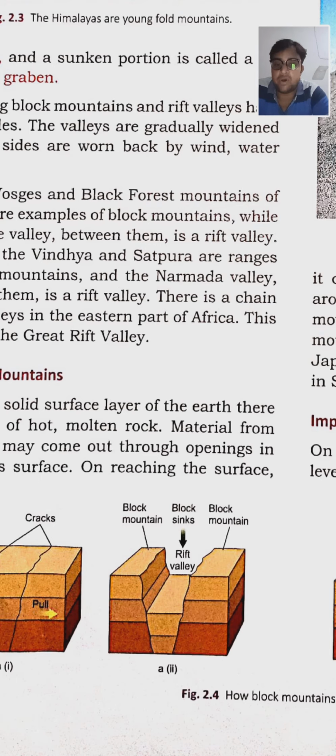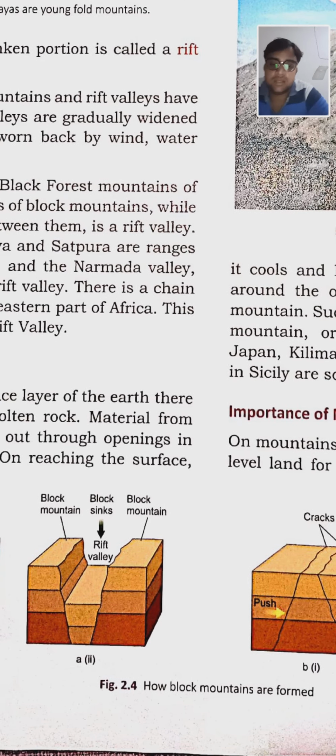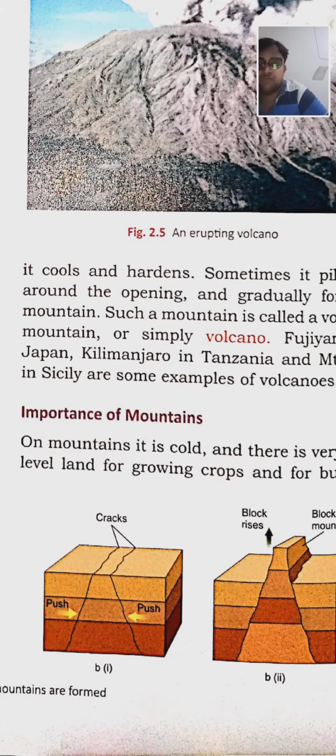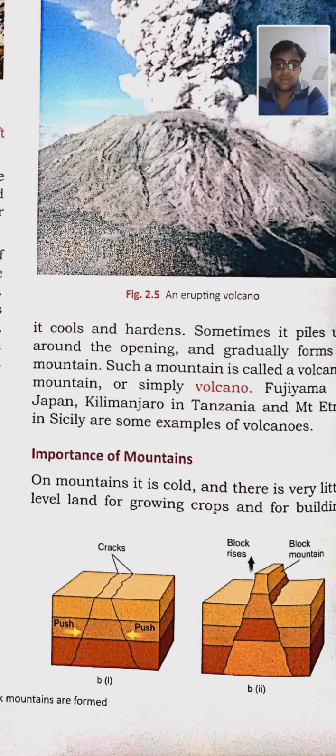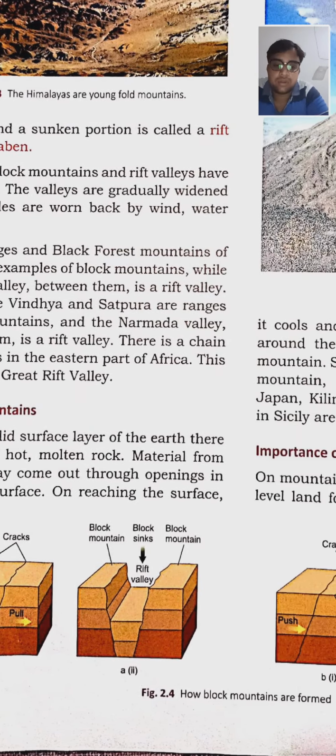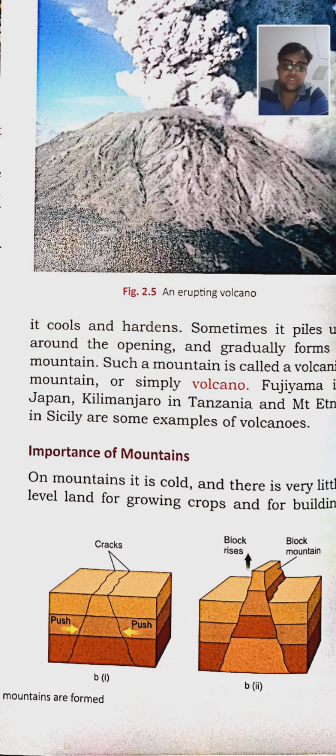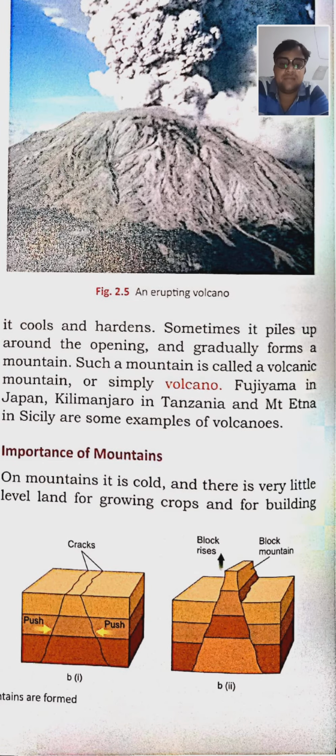So that is known as block sink or rift valley, and the valley is always in the form of a V shape. Then you can see in figure B, part first, the push from inwards. When the push is inwards, the crack is created, and because of the inward push, the block mountain is created. There is a raised block mountain, and the sideways area goes down.